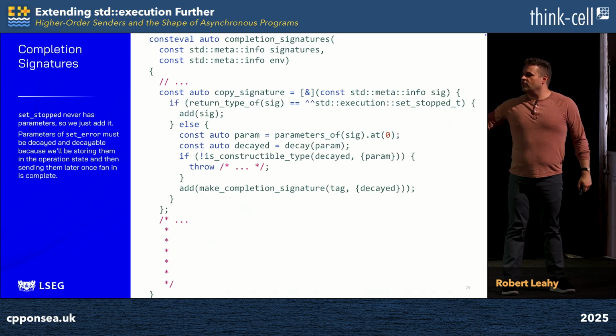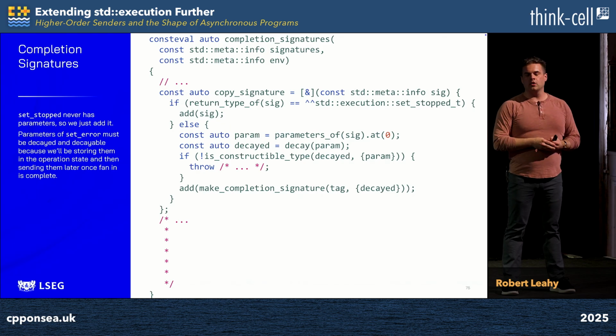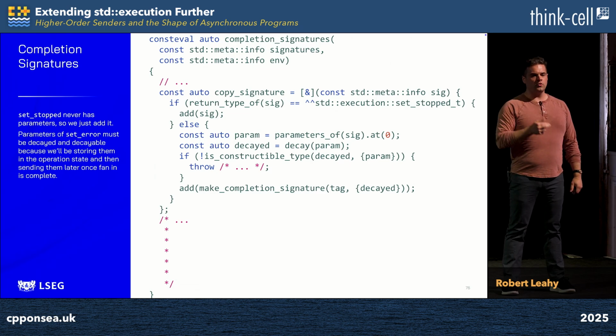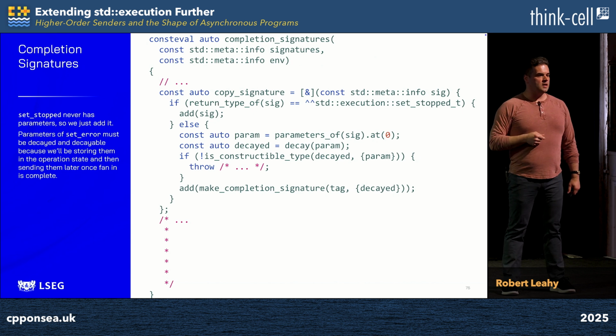Looking inside, we can see that set_stopped is easy. set_stopped never has any arguments, and so we simply copy it across to the output set. set_error_t, on the other hand, can actually have an argument that represents the error. In fact, it's mandated to do so, which presents us with an interesting problem. We want to take this error type and we want to propagate it into storage, and thereafter we want to retrieve it and send it downstream.